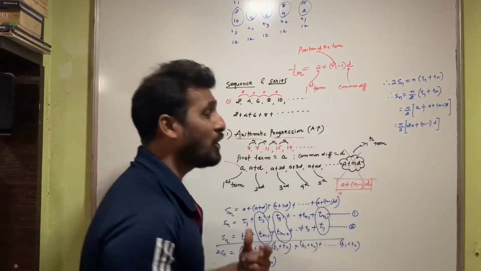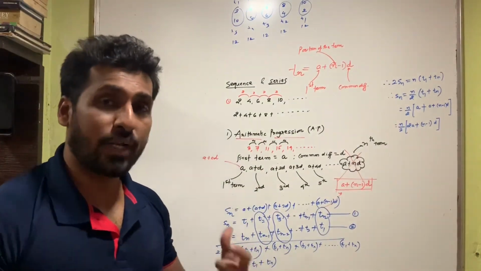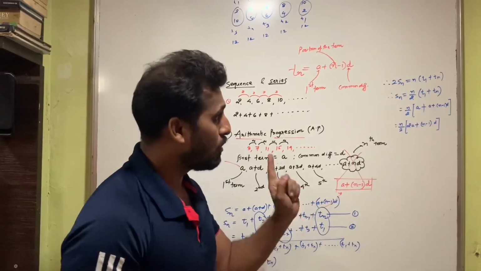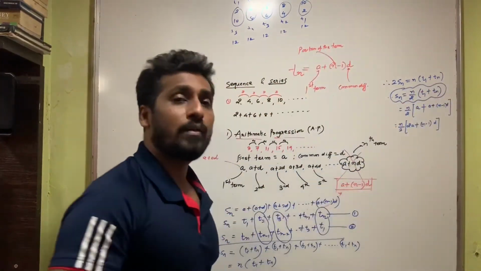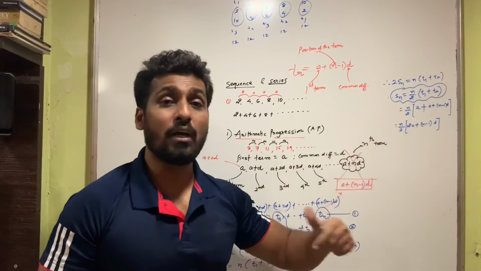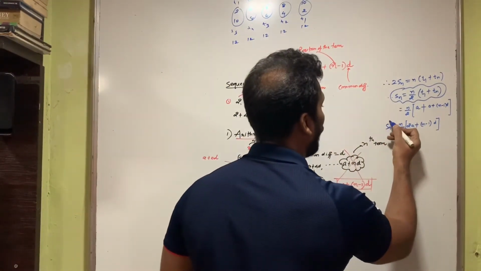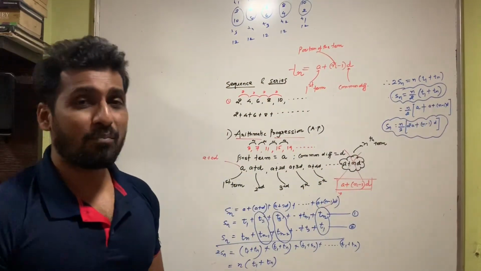So students, that's your formula for the sum of n terms of an arithmetic progression. Now, you can memorize this formula in two different ways. The first way obviously is Sn is equal to n upon 2 (T1 plus Tn), where T1 stands for the first term and Tn stands for the nth term. The other formula that you can remember is Sn is equal to n upon 2 (2a plus (n minus 1) d).